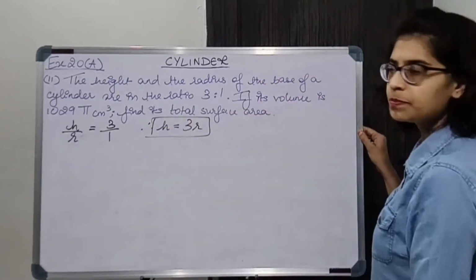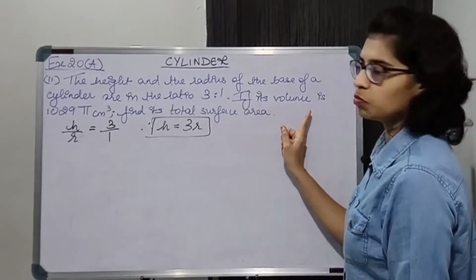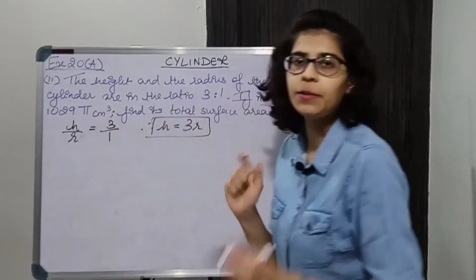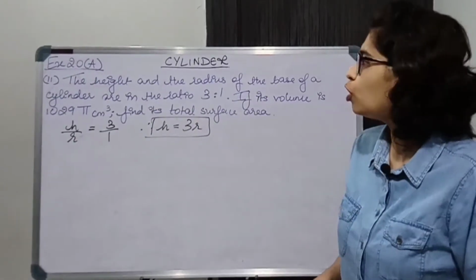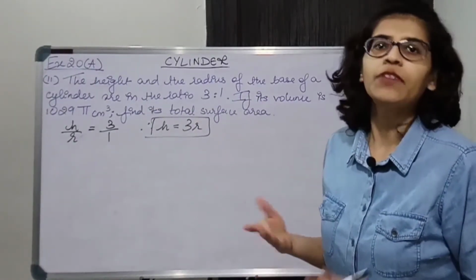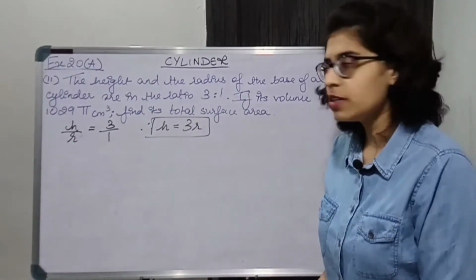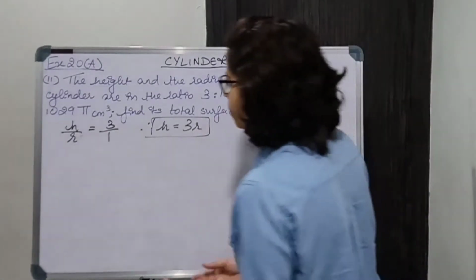Okay, now you are given volume. 1029 pi centimeter cube is the volume. What is the volume of the cylinder? We know it is pi r square h. Okay, so let us start with the volume then.